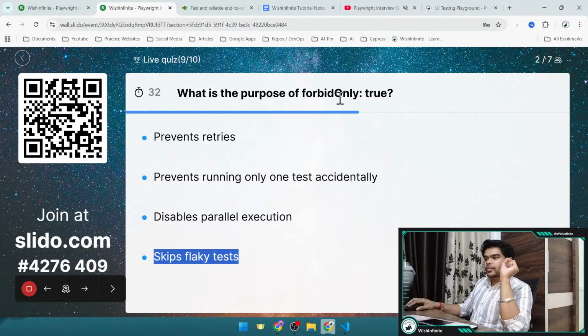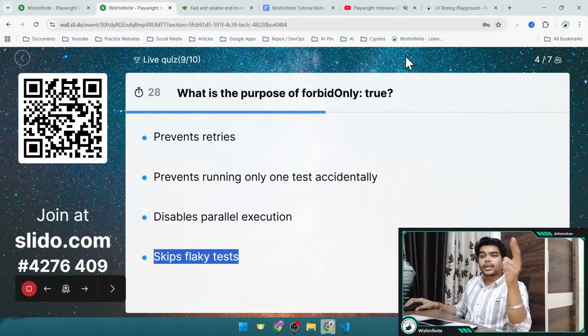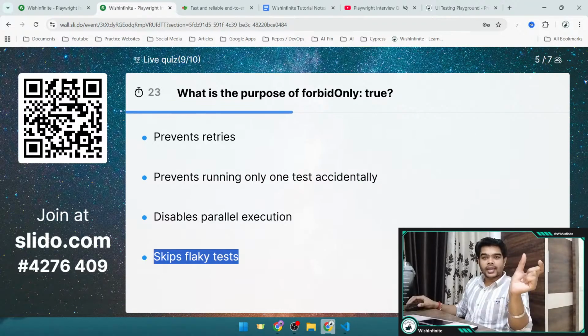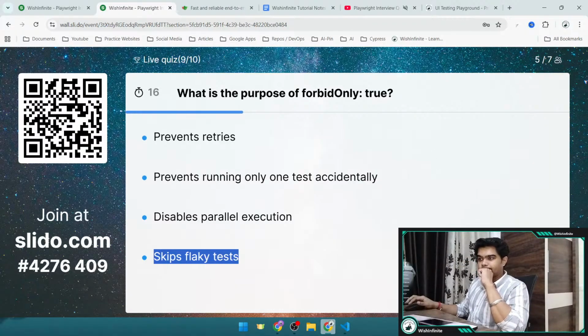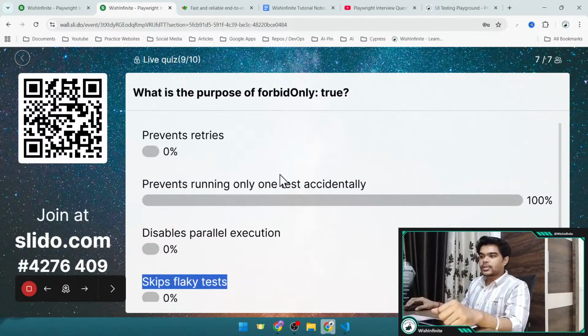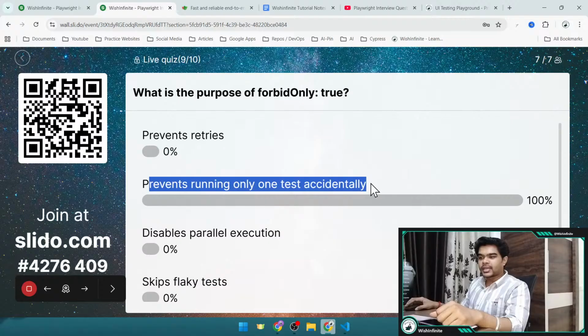So whenever we provide this forbidOnly: true, what will it do? I will just give a hint: it is related to that only which we provide, right? test.only, so it is related to that. We have 10 more seconds. We have got all the answers. So 100% of people have selected prevent running only one test accidentally.